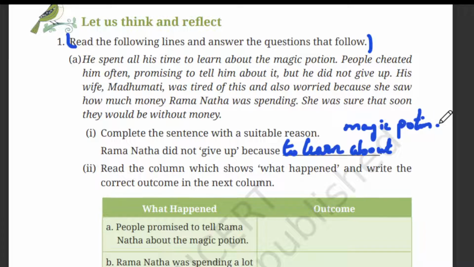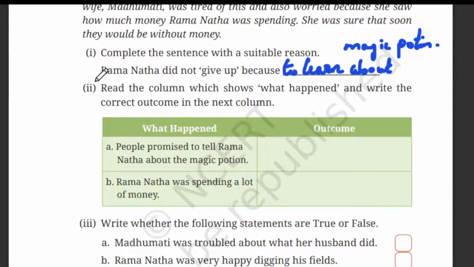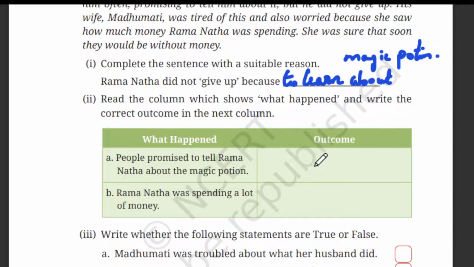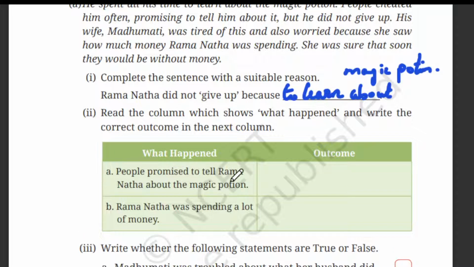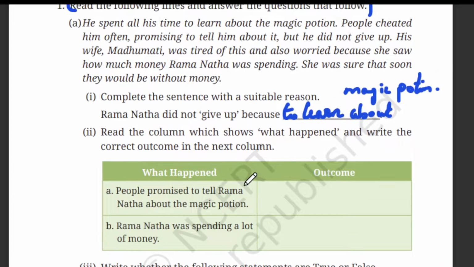All right. So the next one, read the column which shows what happened and write the correct outcome in the next column. People promised to tell Ramnath about the magic potion. But what happened? Nothing worked out, right?